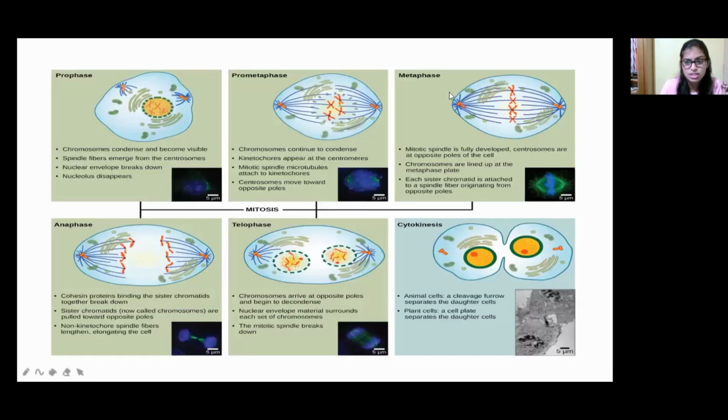So this is the overall process. In the prophase, the chromosomes will condense and become visible. Spindle fibers will form from the centrosomes, and the nucleolus disappears. The next phase is prometaphase. Prometaphase means that before the metaphase, some processing has to take place. In the metaphase, chromosomes have to come to the middle, so here preparation takes place. Chromosomes continue to condense and kinetochores will appear.